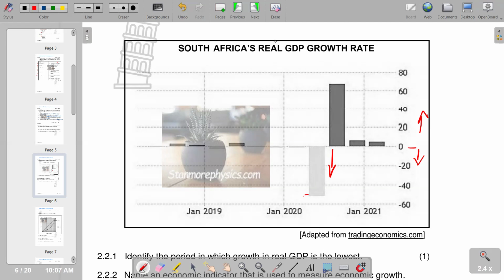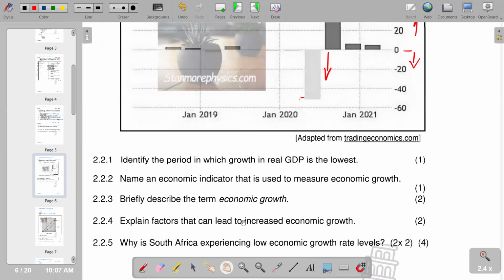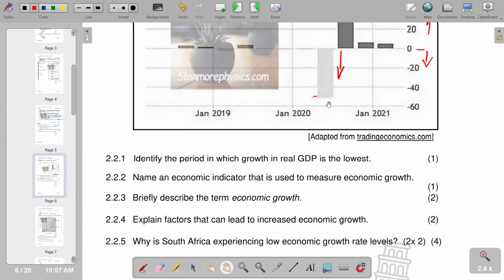So we can indicate it as the second quarter of 2020, where we have the negative change. So the answer that we have in terms of 2.2.1 is the second quarter of 2020.